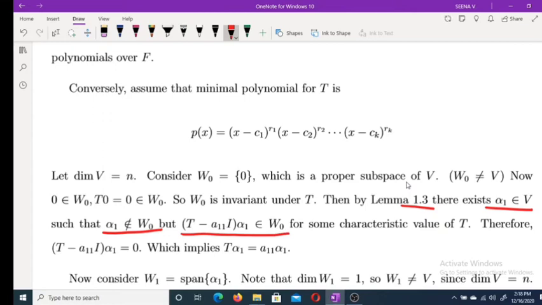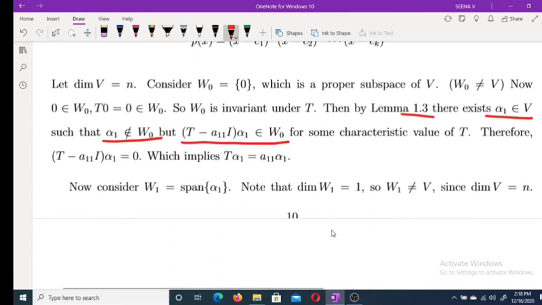So (T minus a11 I) alpha 1 belongs to W0 for some characteristic value of T. Therefore (T minus a11 I) alpha 1 equals 0, because this belongs to W0 and W0 is the set {0}. That means T alpha 1 is equal to a11 alpha 1. Clear?